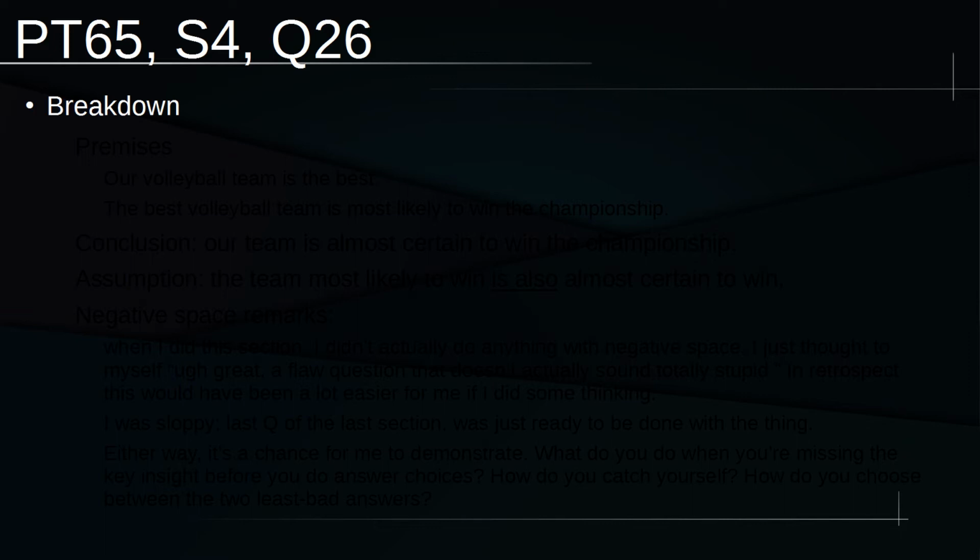It is the last question of the very last section of this exam. So as I generally do, starting our breakdown with the premises, it's pretty simple. We hear that our volleyball team is the best. We get a definition for why that is. It's because the premises tell us that if you get the best people, your team is going to be the best. That happened, so I'm just going to simplify that to our volleyball team is the best. We're not going to question this because this is what our premises tell us. Our team is in fact the best.